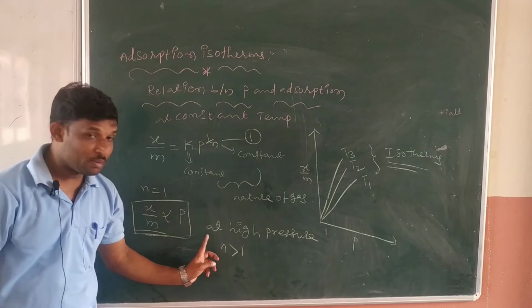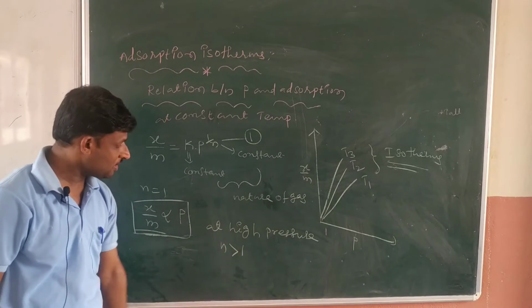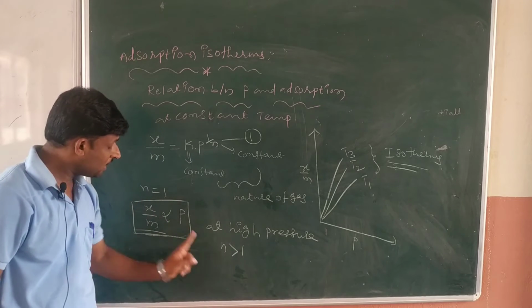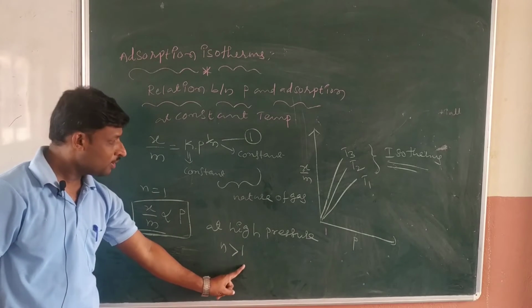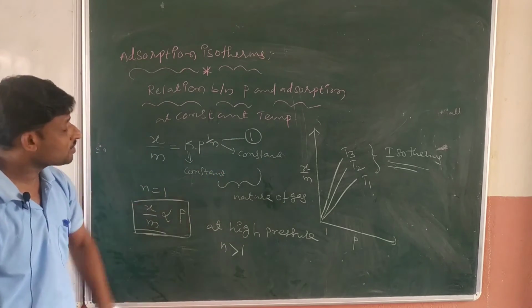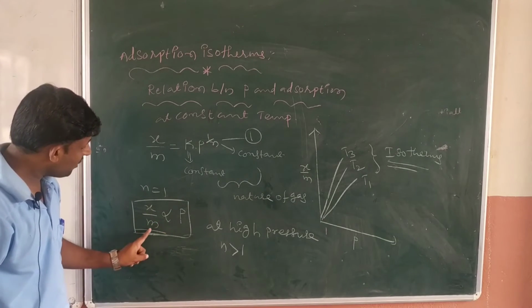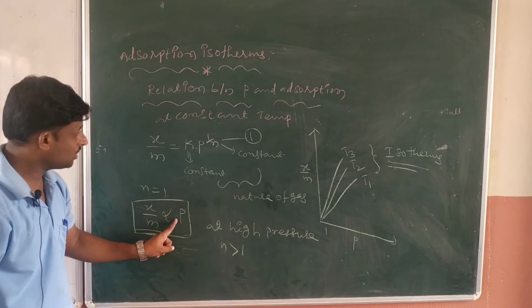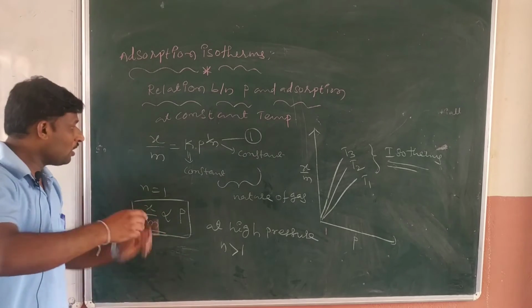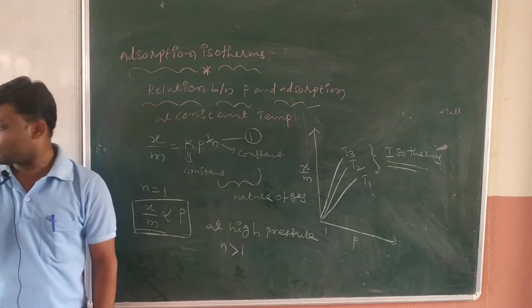Are you getting my point? At high pressure, n is not equal to 1. In such a case, n is greater than 1. That time the equation becomes logarithmic form. In the logarithmic form, what is happening? So x by m value is not dependent on the pressure now. See, we will write the equation like this.